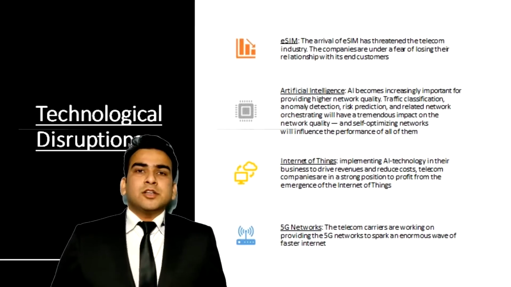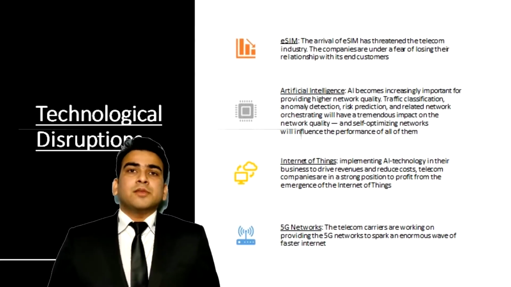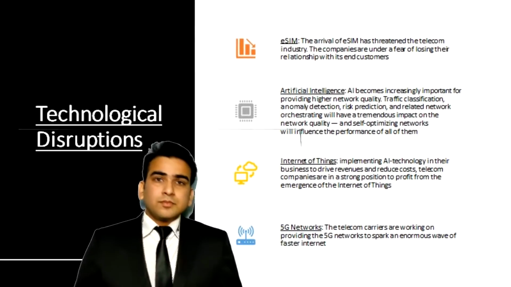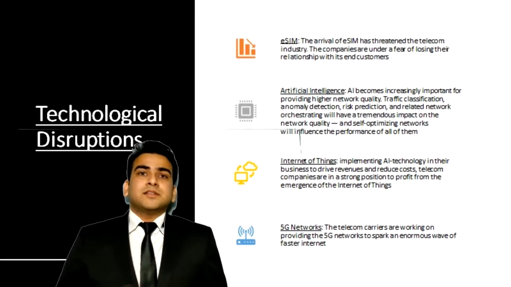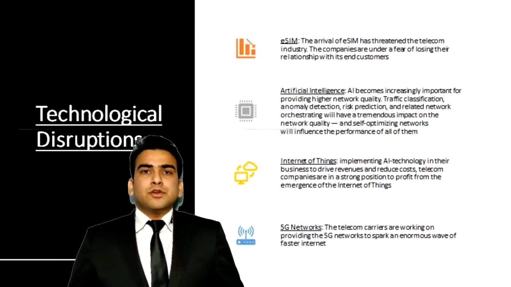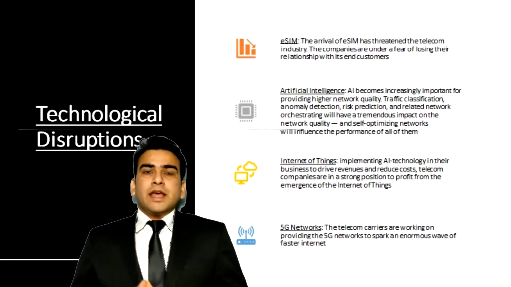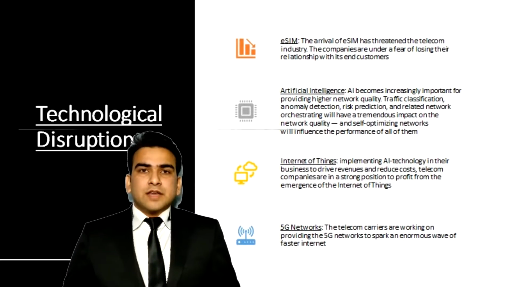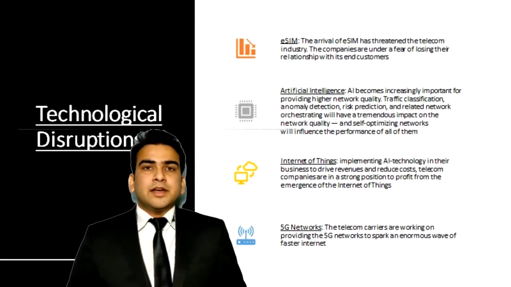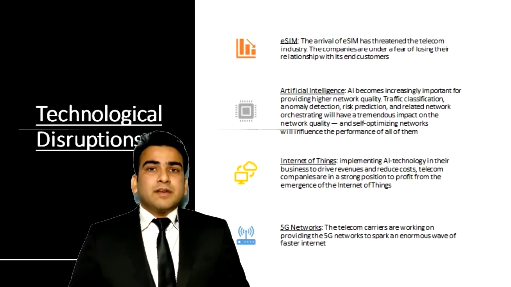Let's talk about technological advancements which have disrupted the telecom industry. First, eSIM. With the arrival of embedded SIM, telecom companies are at risk of losing their relationship with end consumers. Hardware manufacturers like Apple and Samsung are responsible for integrating eSIM in mobile devices.